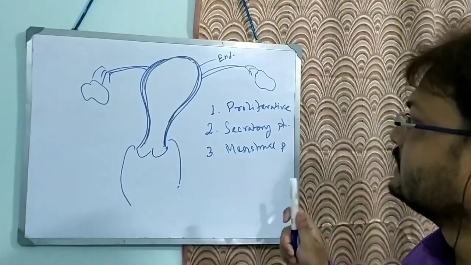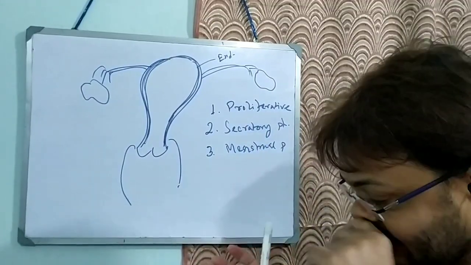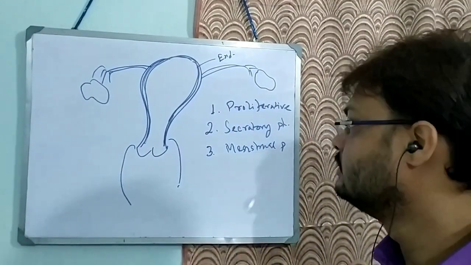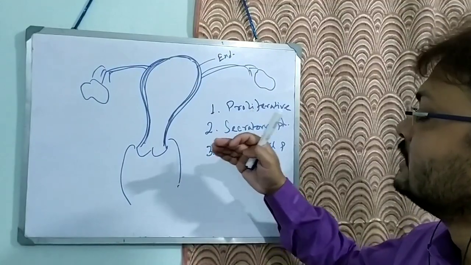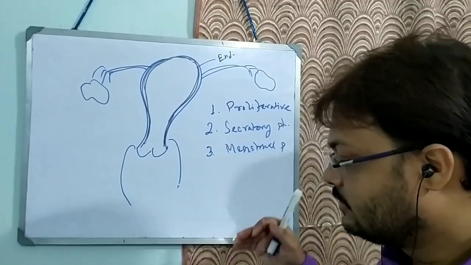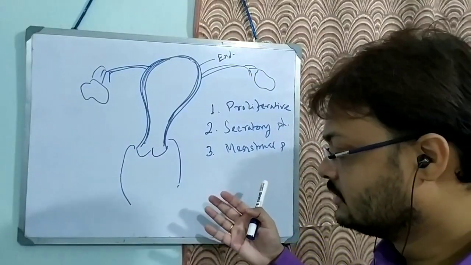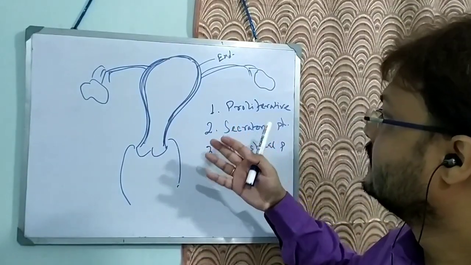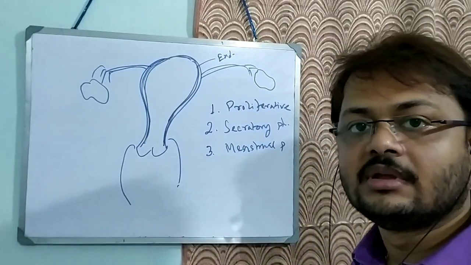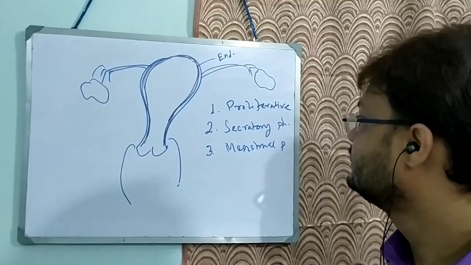As I told you, the proliferative phase is the initial phase, and it follows the menstrual cycle. So there will be loss of endometrial tissue, and a very thin layer of endometrium will be present, which will start to proliferate with stimulation from estrogen. There will be an increased number of stromal cells and glands, and also an increase in blood vessels. The blood vessels will become tortuous and penetrate the endometrium, and the thickness will become about 4 to 5 millimeters.